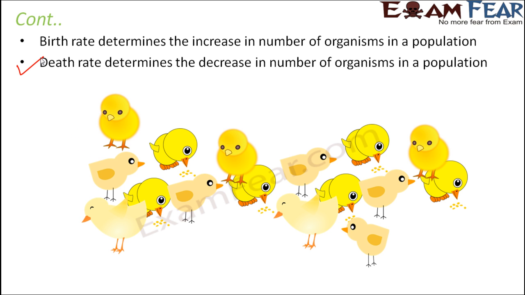Now in reality, both of these happen. New organisms are born as well as existing organisms die. So it is like a kind of balance. If the number of organisms who are born is more than the number of organisms dying, then the population size would increase, right? So if the number of births is more than the number of deaths, then what will happen? The population size would increase. If the number of deaths is more than the number of births, then the overall population size would decrease. So that's the simple logic behind it.